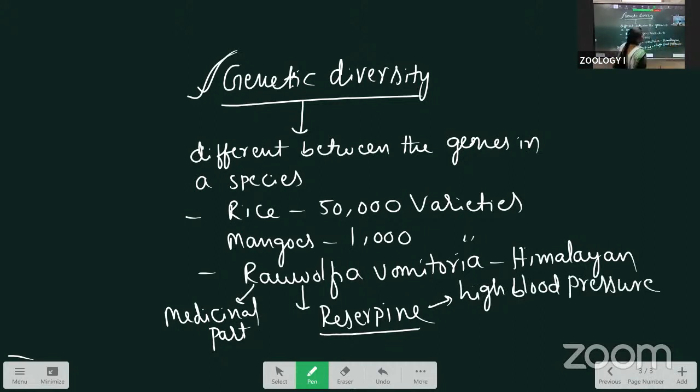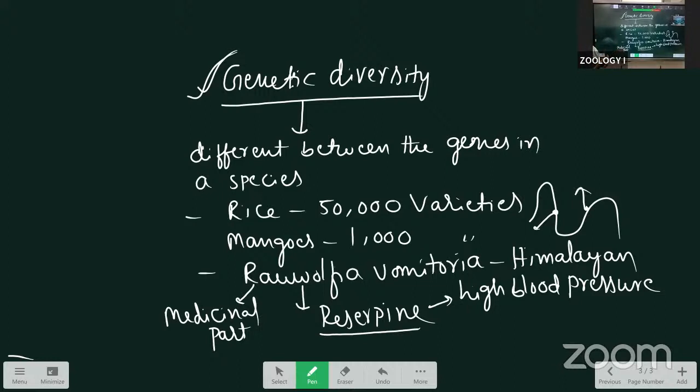In the Himalayan range, a number of plants are there. All the Rauwolfia serpentina plants we find in the Himalayan range only. Some plants are present in this place, and some in that place. But these plants are all producing reserpine. The reserpine potency and concentration is different.